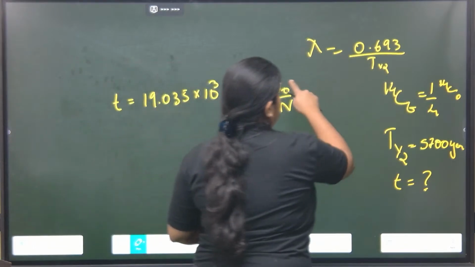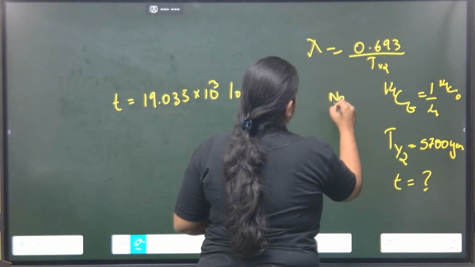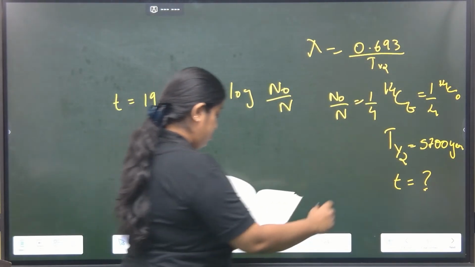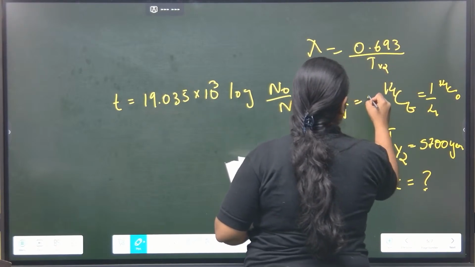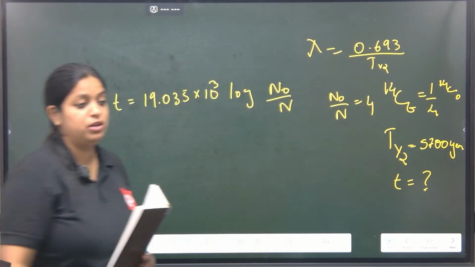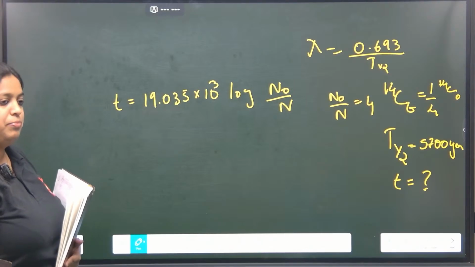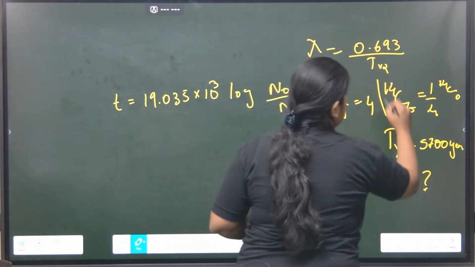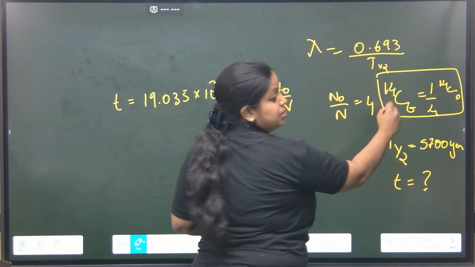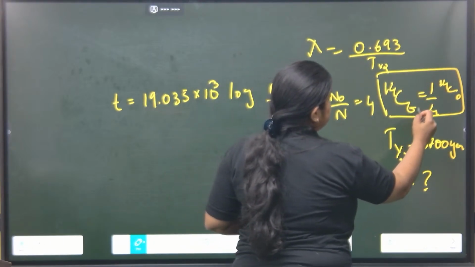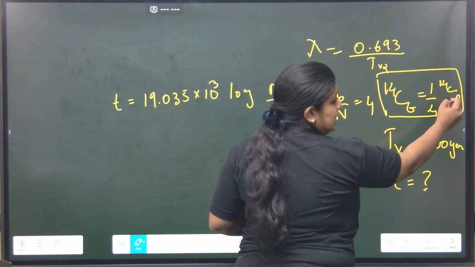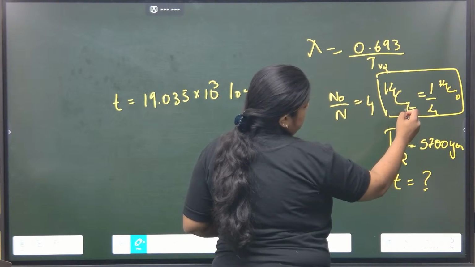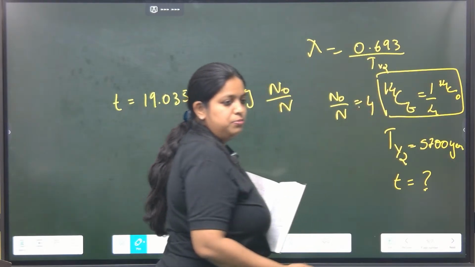Now in this situation N by N naught is 1 by 4, so N naught by N is 4. That is given in the question paper: carbon-14 at time t is equal to 1 by 4th of the initial carbon. So initial carbon divided by carbon at time t is equal to 4.